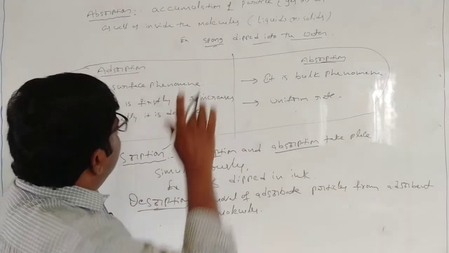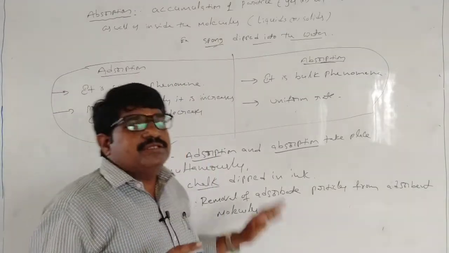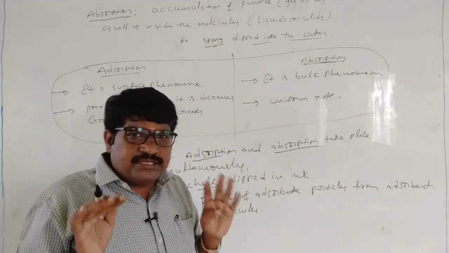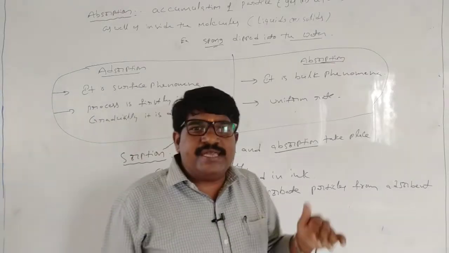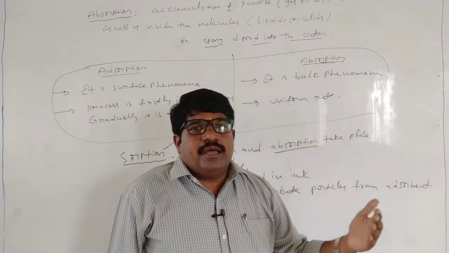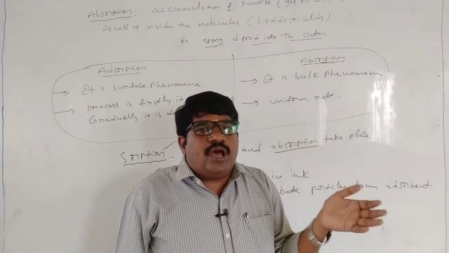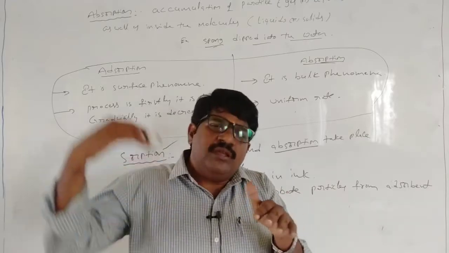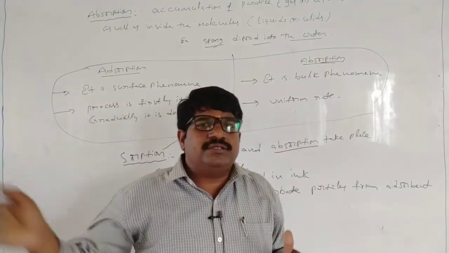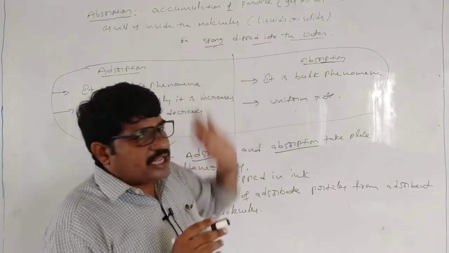These are the important terms in surface chemistry. So what is surface chemistry? Surface chemistry is a branch of chemistry which tells about the phenomena that take place at the surface of liquids or solids. That is called surface chemistry.